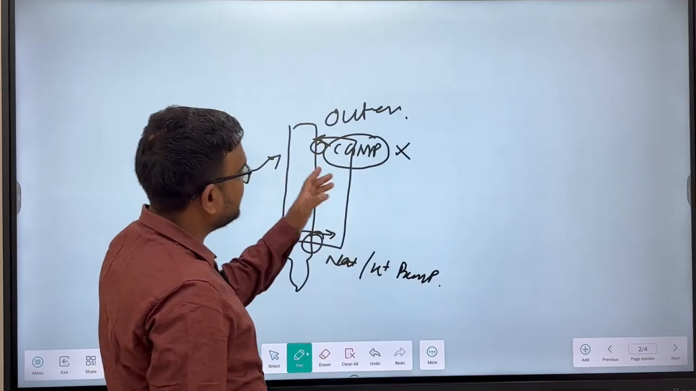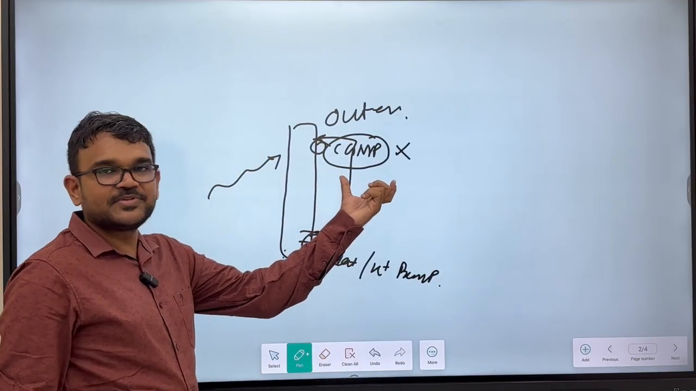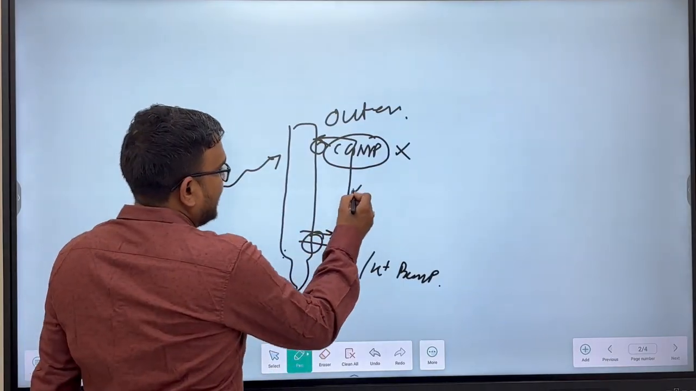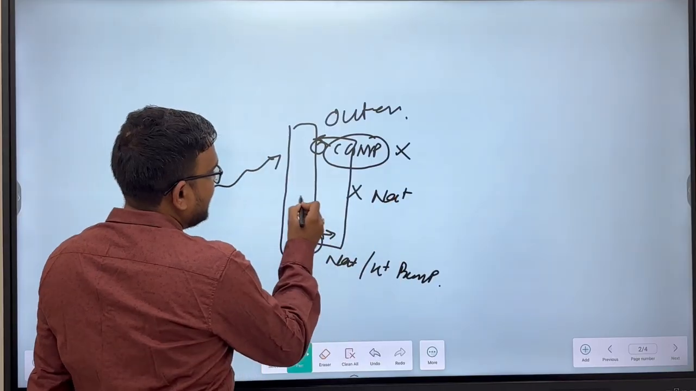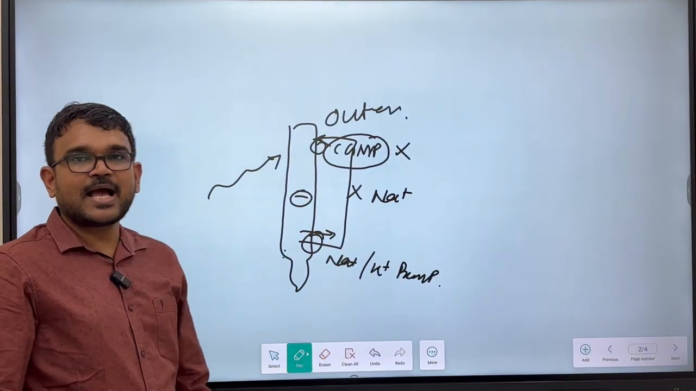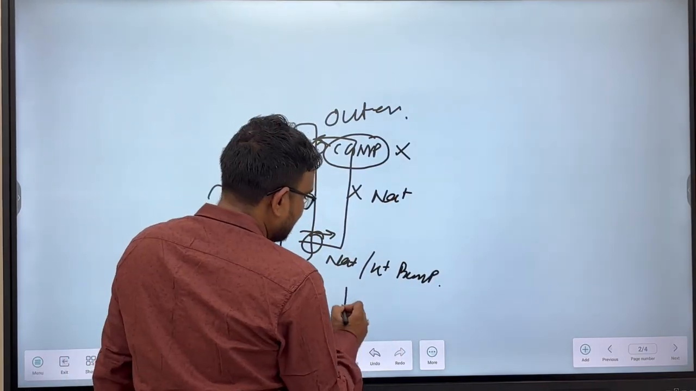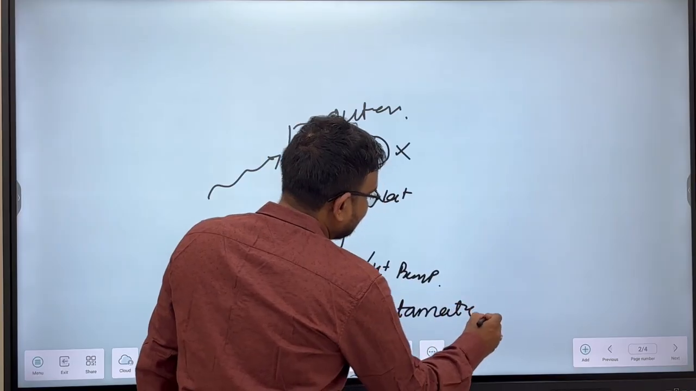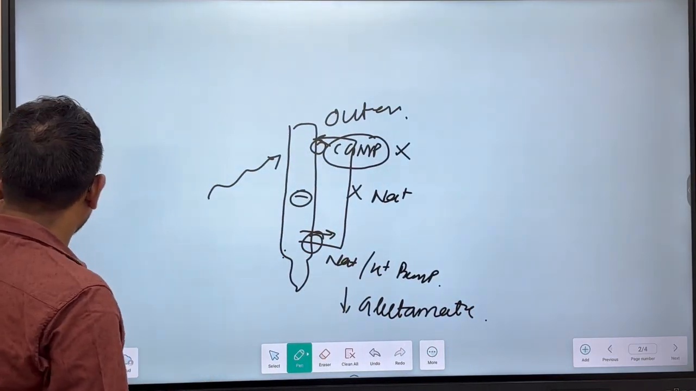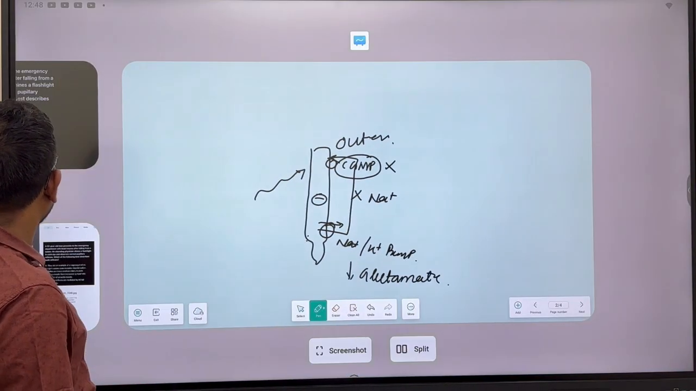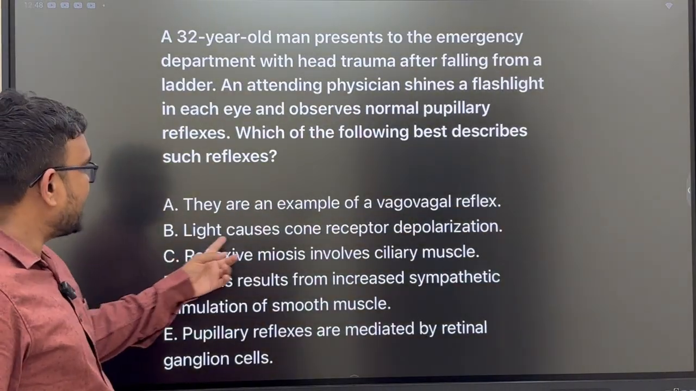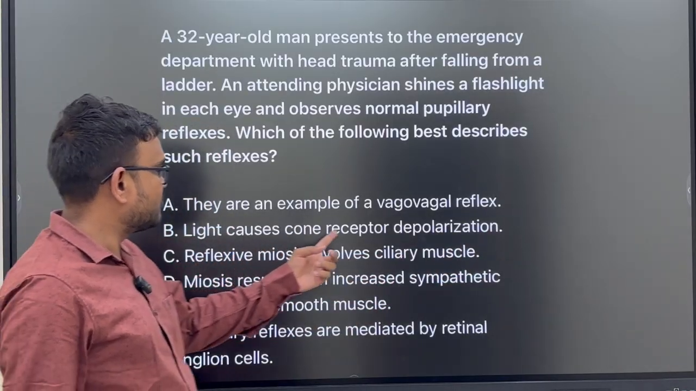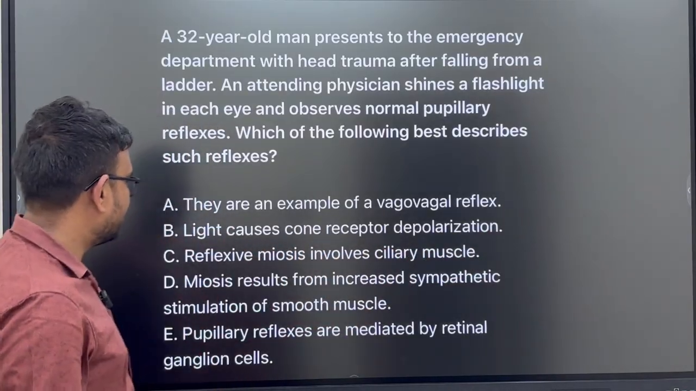So when light falls, these cyclic GMP gated sodium channels remain closed. So sodium cannot enter, and the inside of the cell remains hyperpolarized. So there is decreased glutamate or neurotransmitter release. So here, option B, light causes cone receptor depolarization? No, light causes cone receptor hyperpolarization.